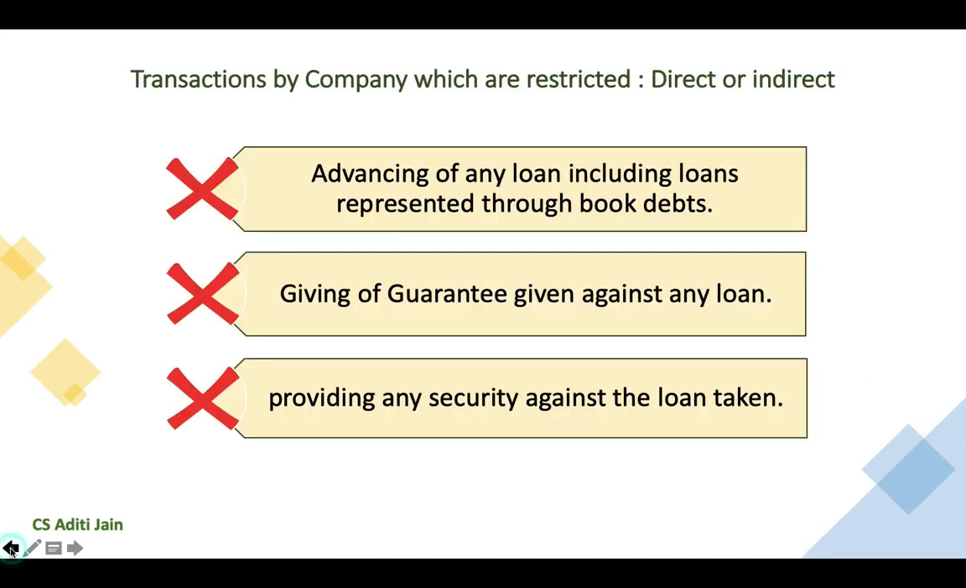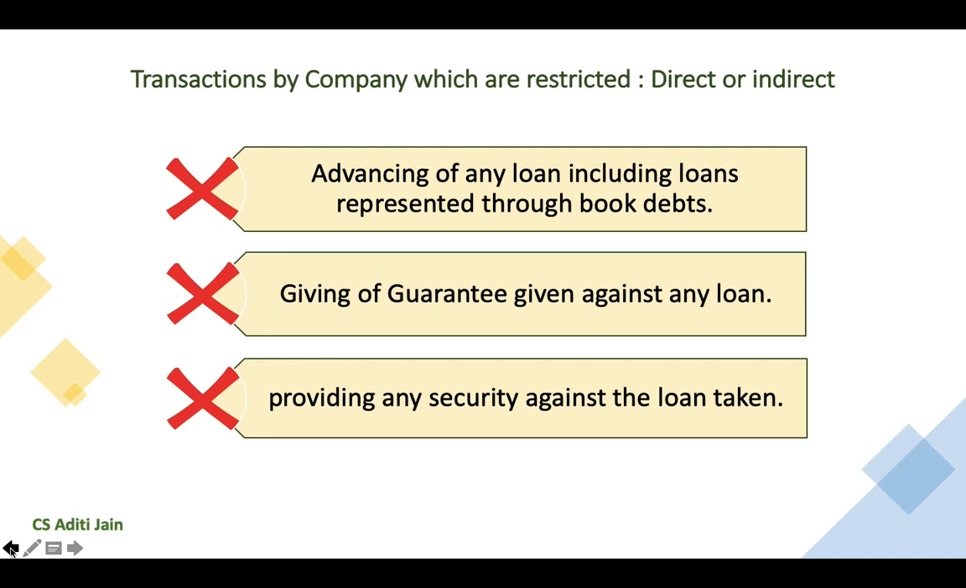So going back to the transactions which are restricted, the other transaction which is restricted is giving of guarantee against any loan. So if the company has given guarantee against any loan taken by a director or his relative or firm or his partner, then such guarantee shall also be treated as loan to director and thus prohibited or restricted. The other transaction is providing of any security against the loan taken.